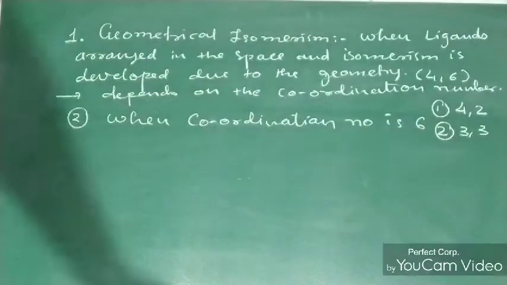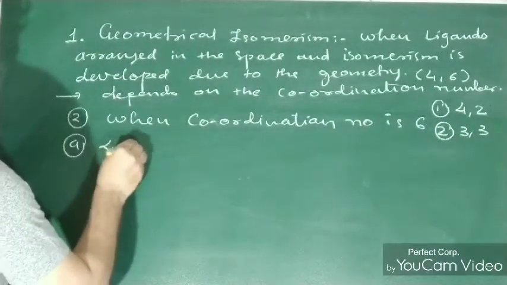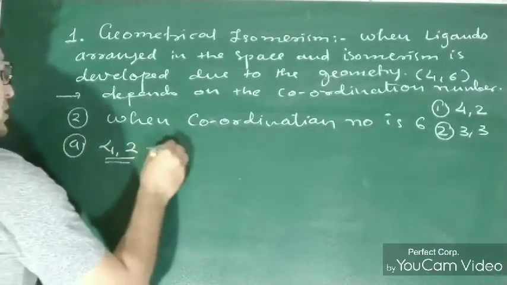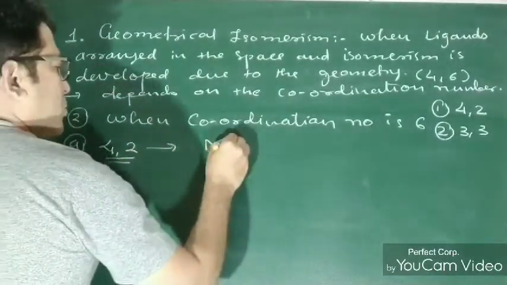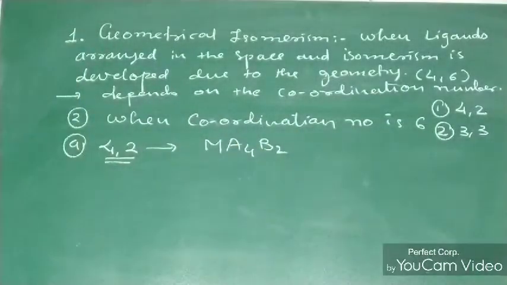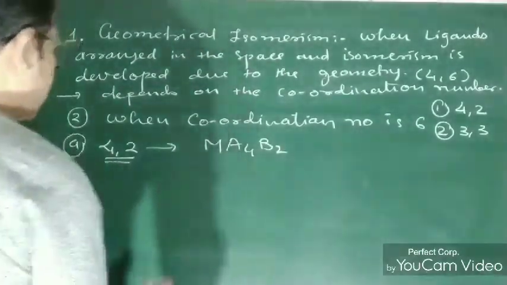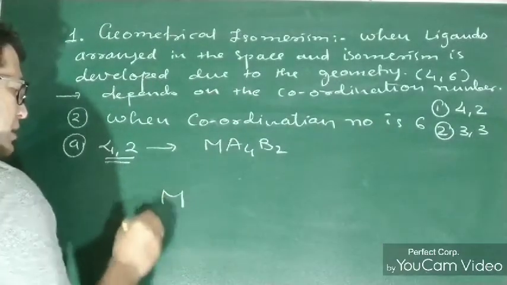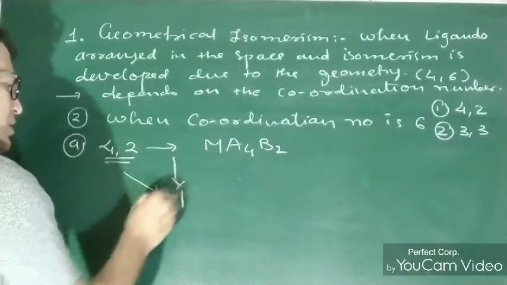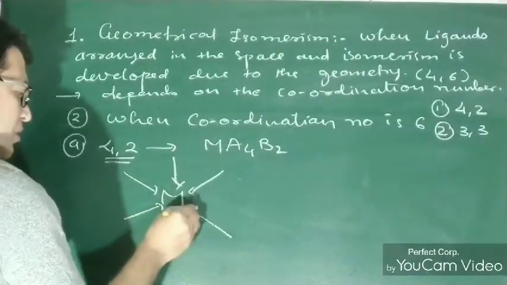So first we are taking 4 and 2 number of ligands. That means now the formula is MA4B2. Okay, and now this can be arranged in this manner. M is in the center. Now for all 6 coordination, you have to arrange them in this pattern only.